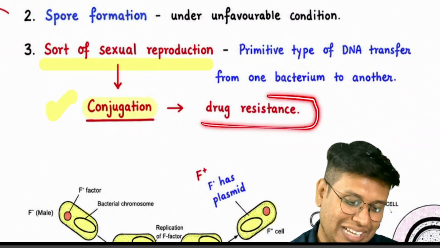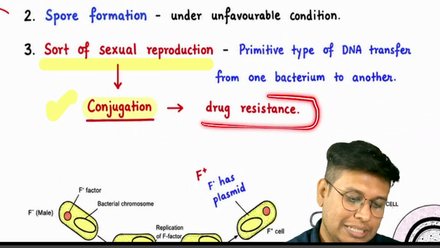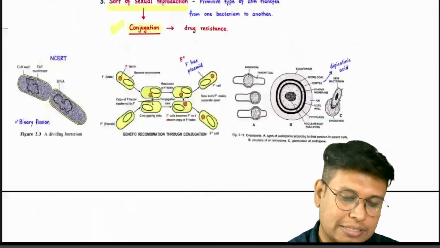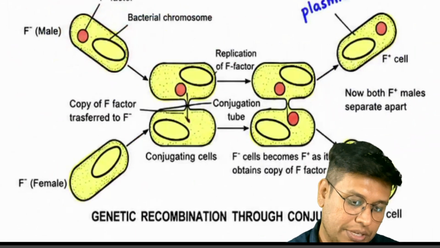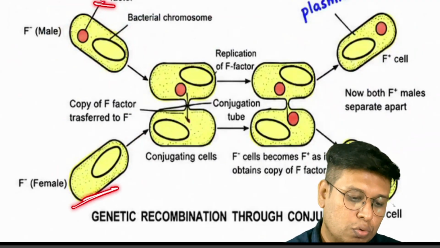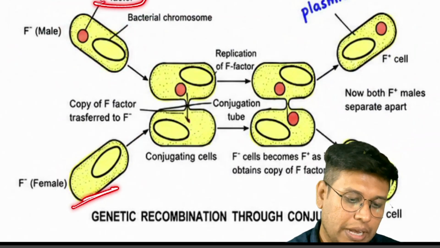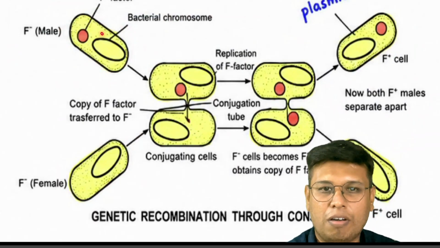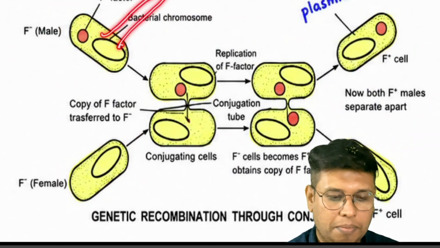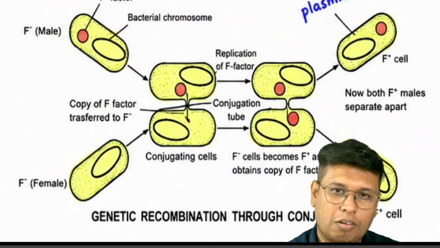Okay, we can see it here. This is a bacteria which has a plasmid, and this one does not. Those who have plasmid will have a pilus. That's why earlier they would call it male, but not now.